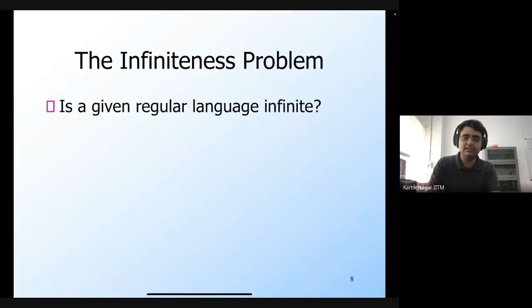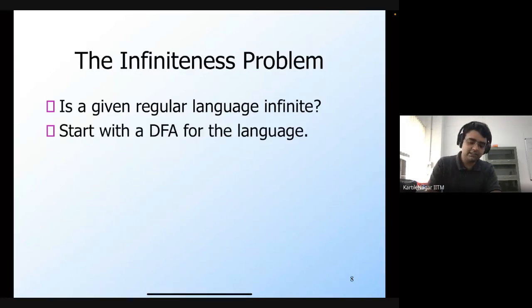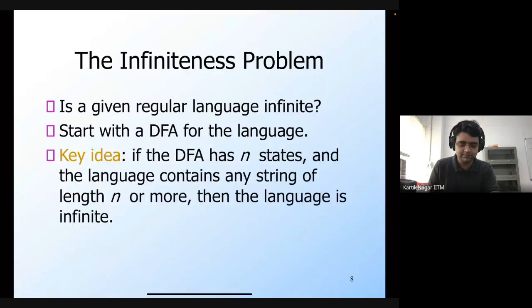But let's actually look at another way. We will come back to this algorithm which uses cycle detection, but before that, let's look at another way to solve the infiniteness problem. Let's start with the DFA for the language. Now here's the idea. If the DFA has n states, then we find out whether or not the language contains any string of length n or more. If it does, then the language is guaranteed to be infinite. Otherwise, it would be finite.